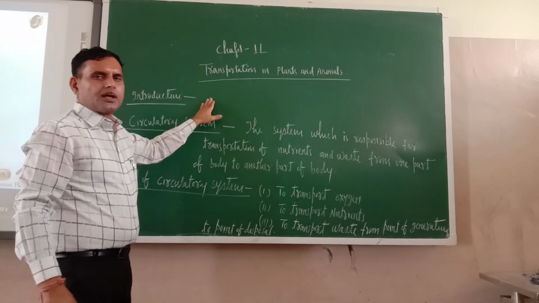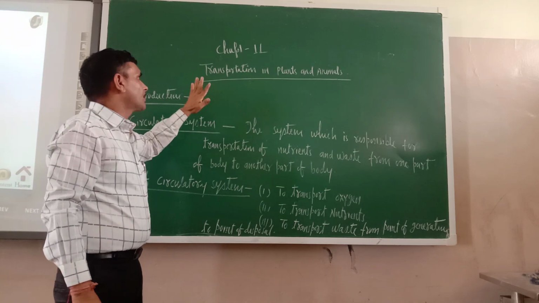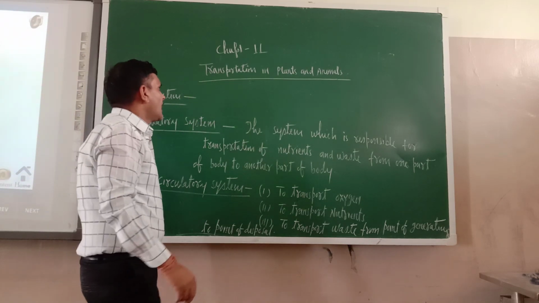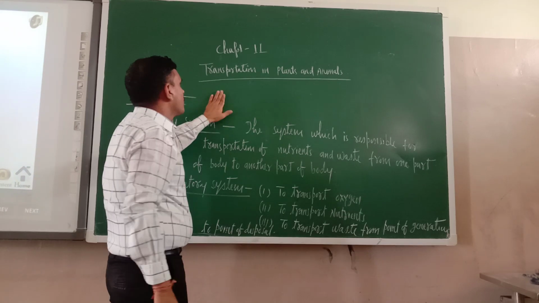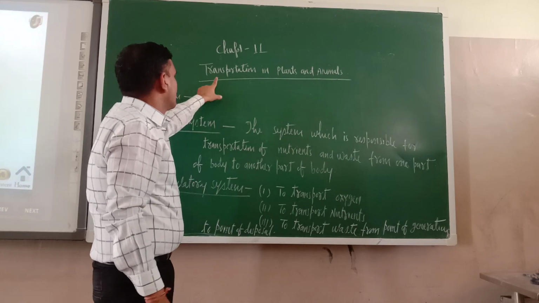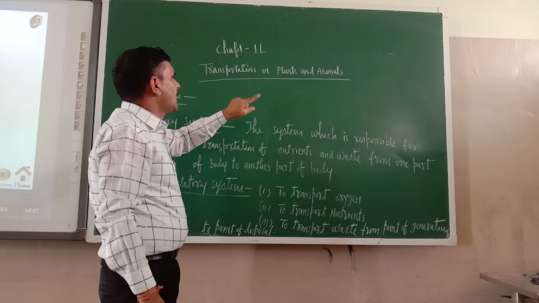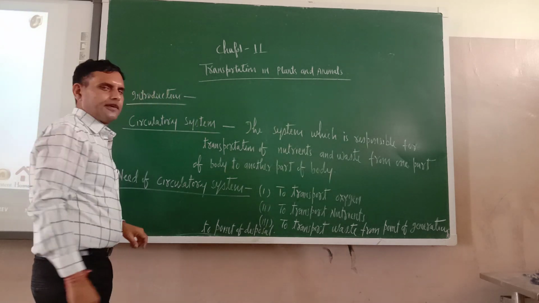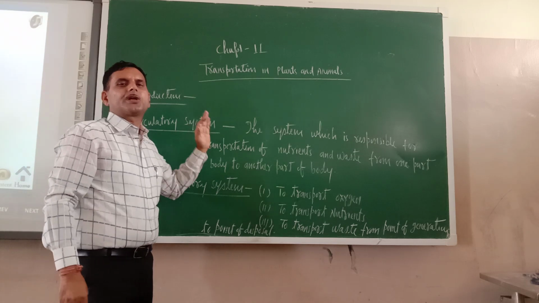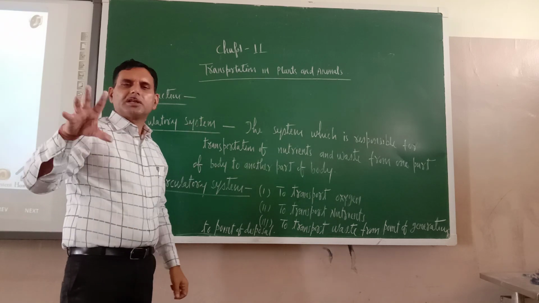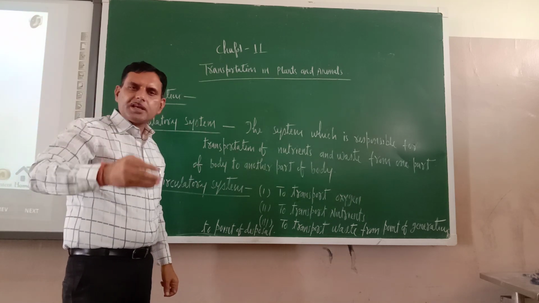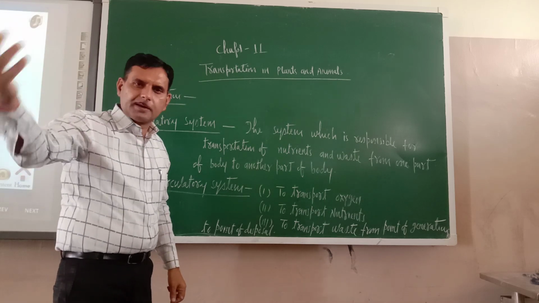As you know, I have completed chapter number 10. Now the next chapter in the row is chapter number 11. What is the name of this chapter? Transportation in plants and animals. Okay. So what is the meaning of transportation? Transportation means carrying things from one place to another place.